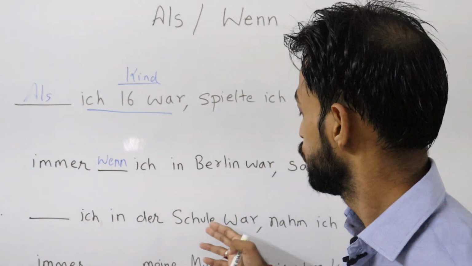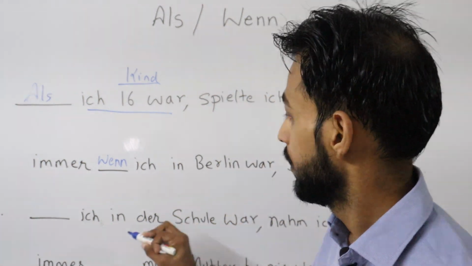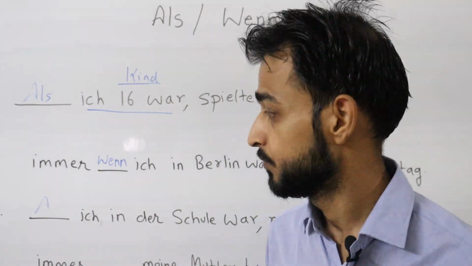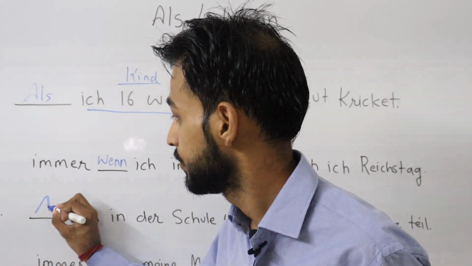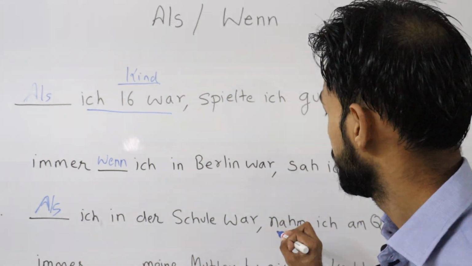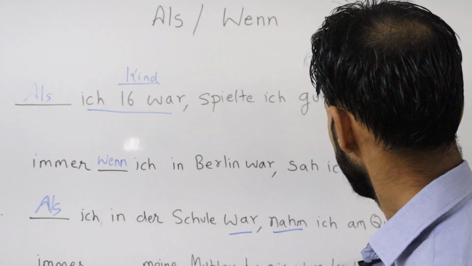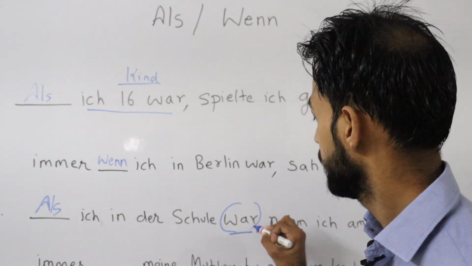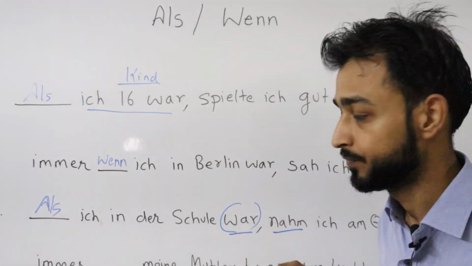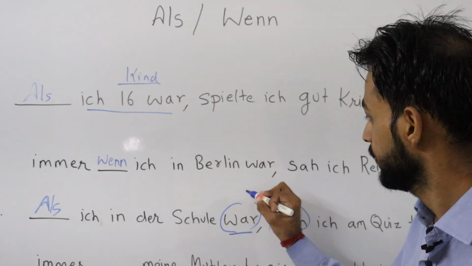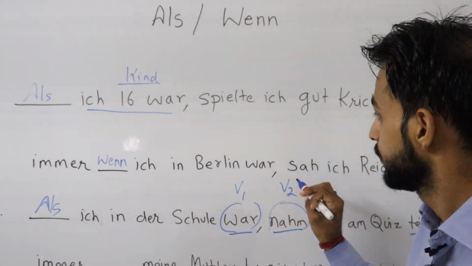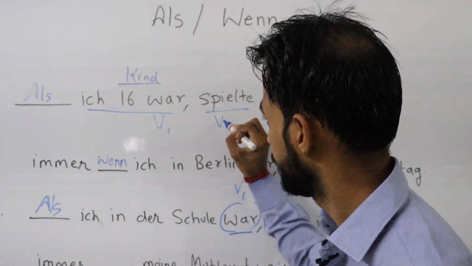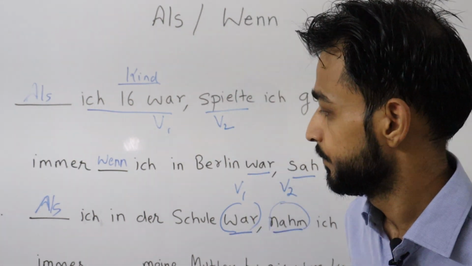Als ich in der Schule war, nahm ich am Quiz teil. When I was in school, I used to participate in the quiz. Nahm ich, and this is the verb position you can see. Am Quiz teil. In als, the verb position is last. The verb is last, and another verb starts immediately after the comma. So you can say verb 1 and then verb 2. Similarly here, verb 1, verb 2. So this is the sentence formation.